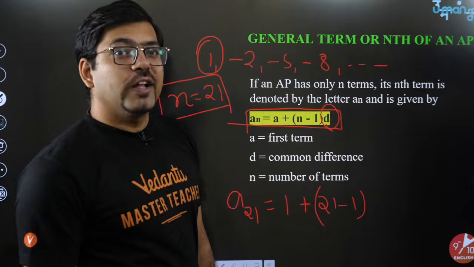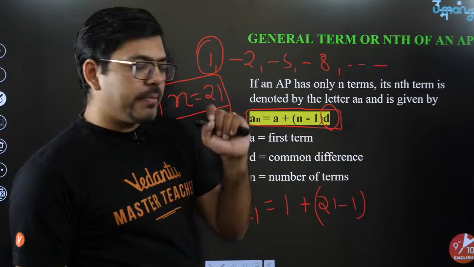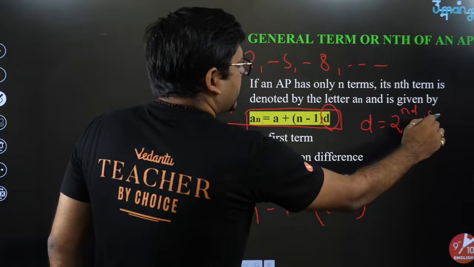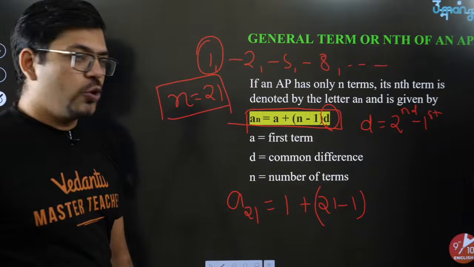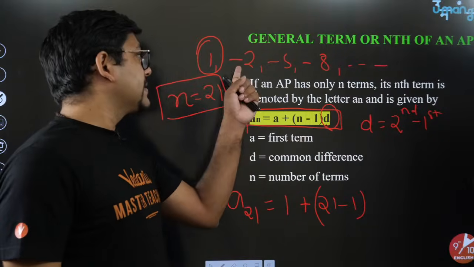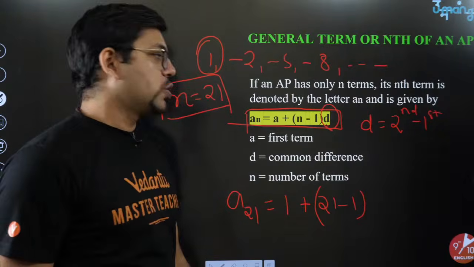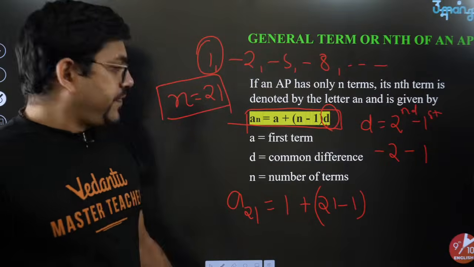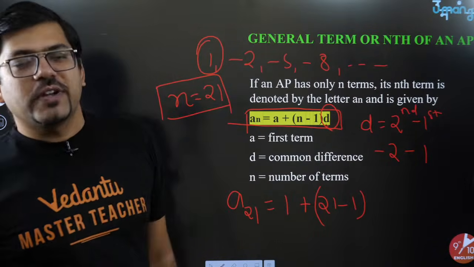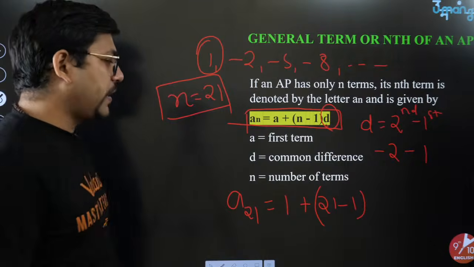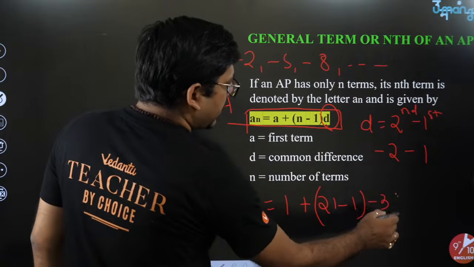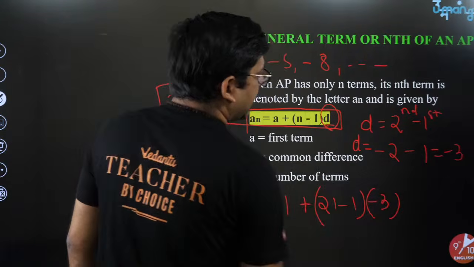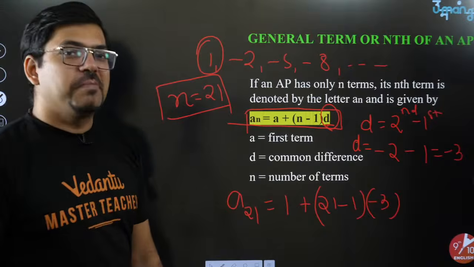Now the common difference is what? The difference between two terms. So always remember, common difference always means second term minus first term. Here we have second minus first, means second is minus 2, first is 1. So I will write minus 2 minus 1, which is equal to minus 3. And hence the D value will become minus 3. D value is going to be minus 3.